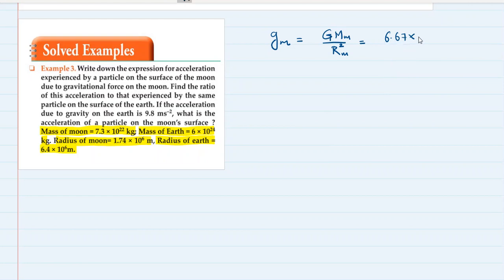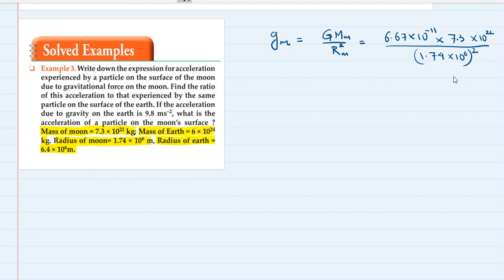Okay, 6.67 into 10 raised to minus 11 multiplied by the mass of the moon, which is 7.3 into 10 raised to 22, the whole upon the radius of the moon square, that is 1.74 multiplied by 10 raised to 6, the whole square.